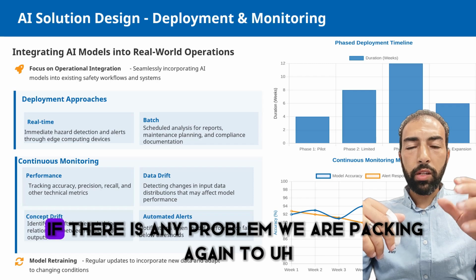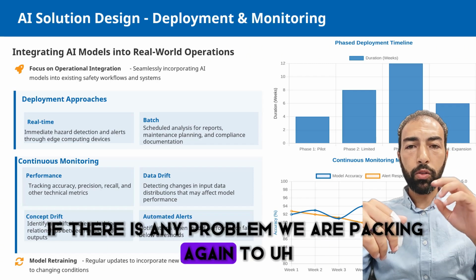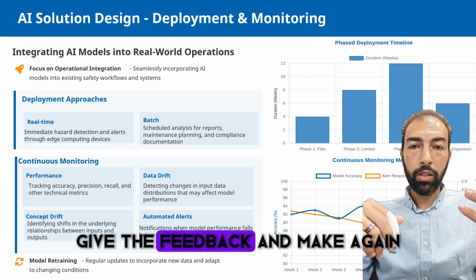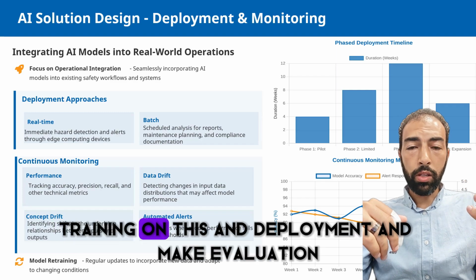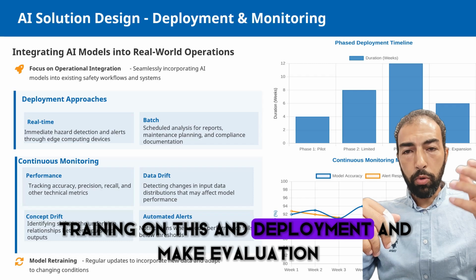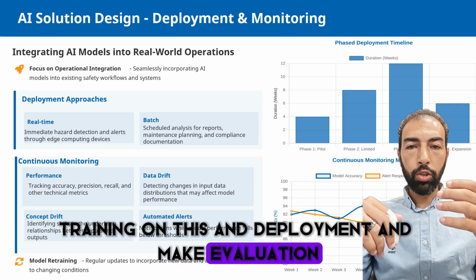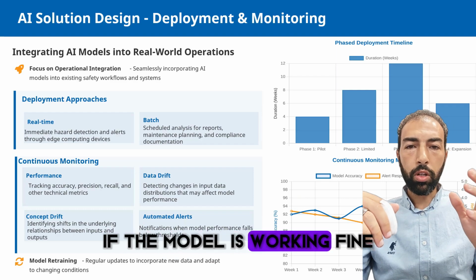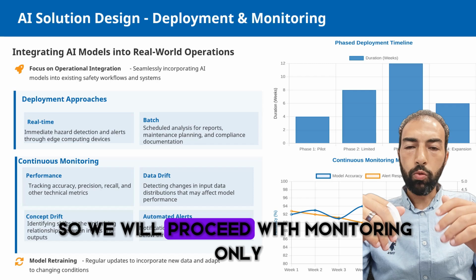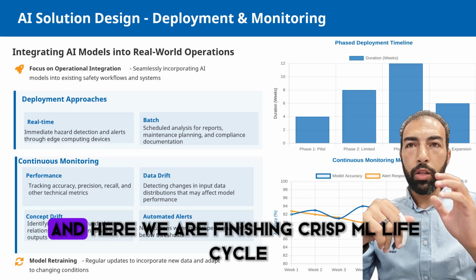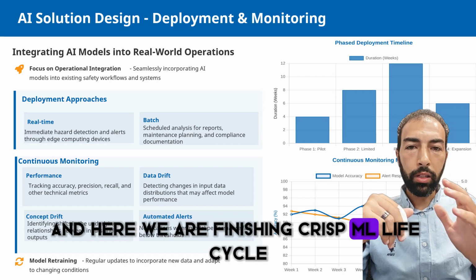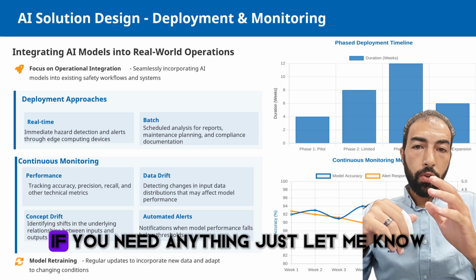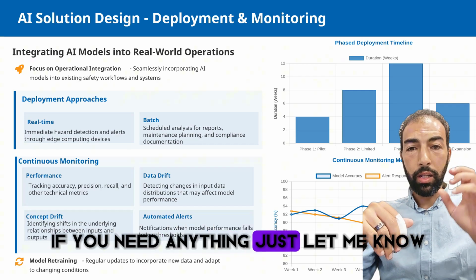If there is any problem, we go back to give feedback and train again, deploy, evaluate, and return to this cycle. If the model is working fine, we proceed with monitoring only. And here we finish the CRISP-ML lifecycle. If you need anything, just let me know.